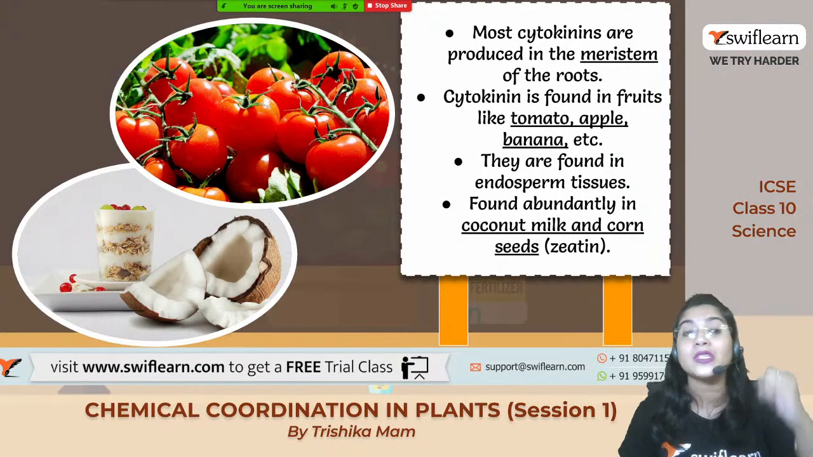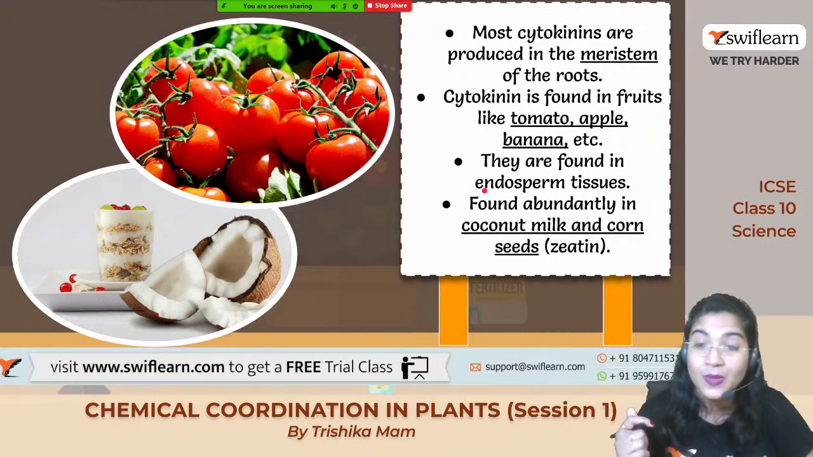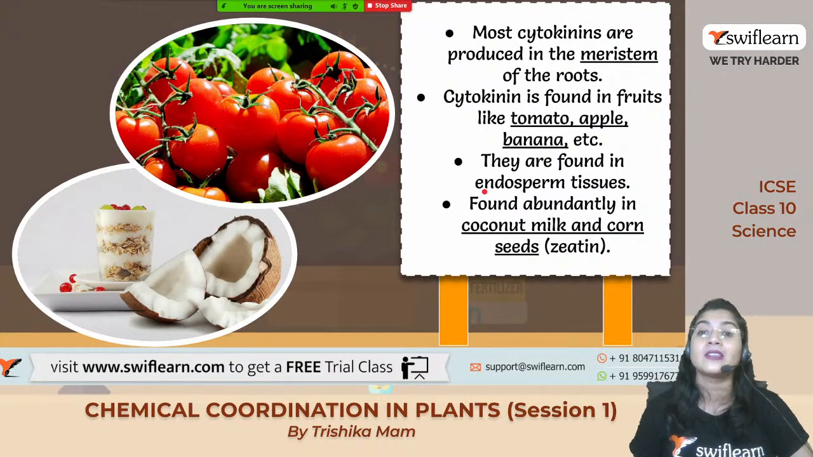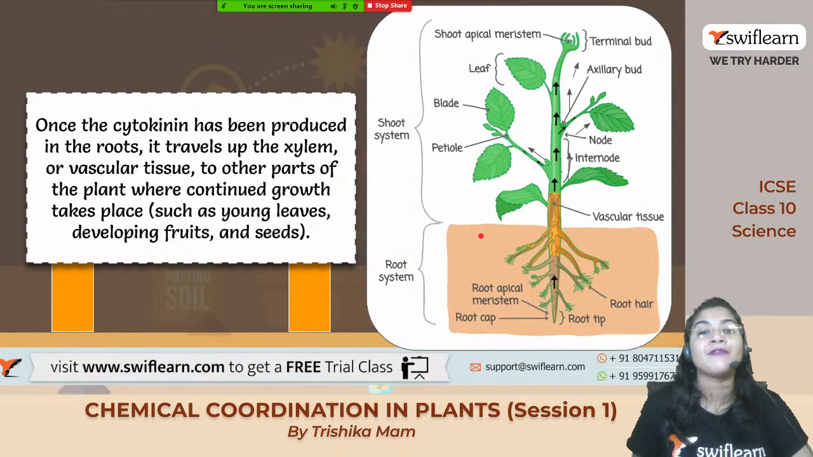ये endosperm में सबसे ज्यादा रहता है cytokinin, as well as जो corn हम खाते हैं वो corn seeds में भी रहता है. That cytokinin within the corn seed is known as zeatin. Okay, so these are the different locations where we can find this cytokinin. Now let us move on to the function.